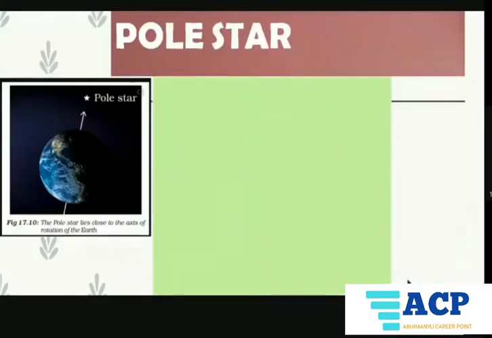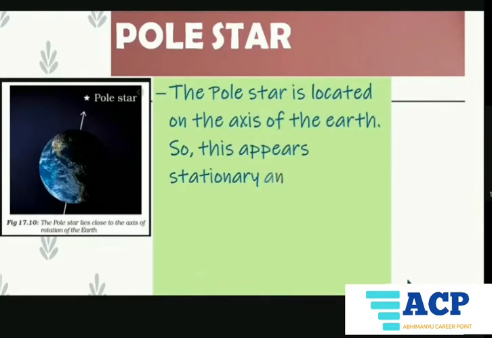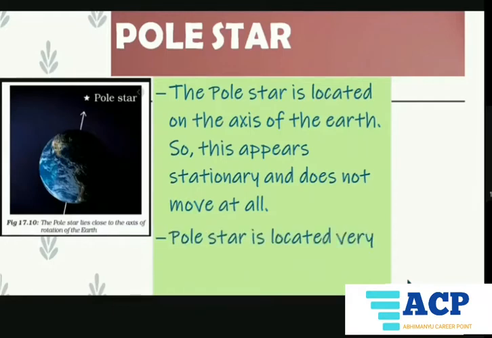Next star is the pole star. So what is the pole star? You might have seen a star in the sky that does not change its position at all. Why is it so? Because the pole star is located on the axis of the Earth, so it appears stationary and does not move at all. The pole star is also located very close to Ursa Major. Ursa Major is one of our constellations that we'll study further in this lecture.